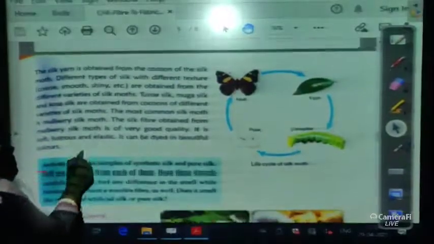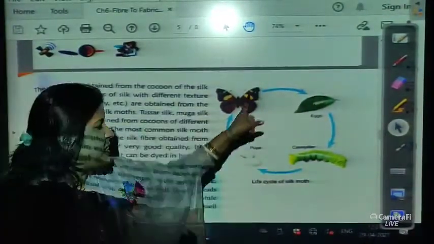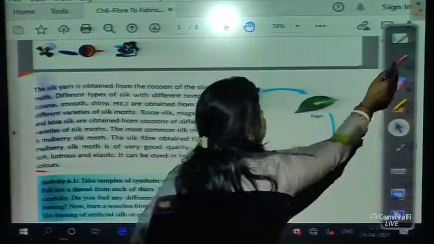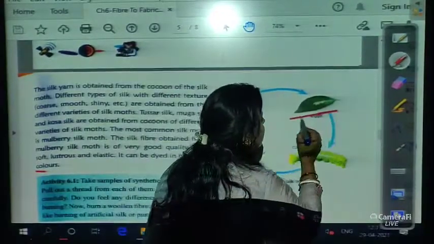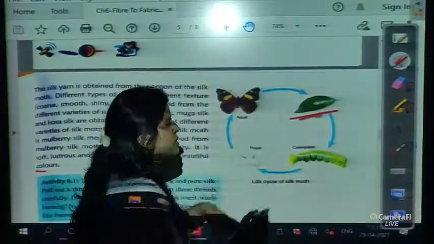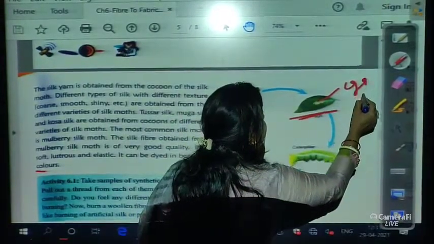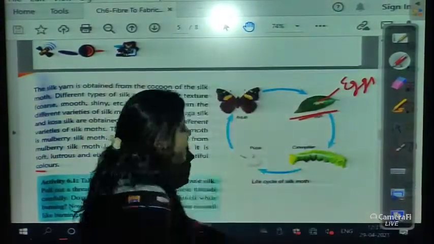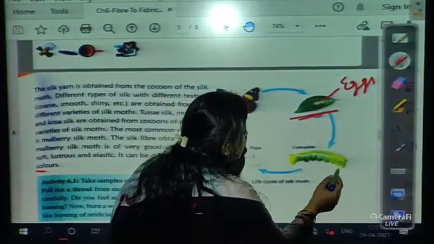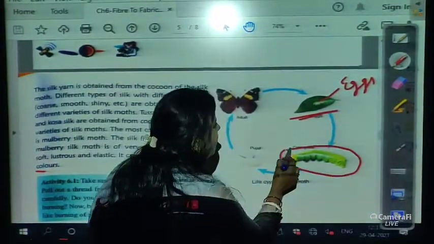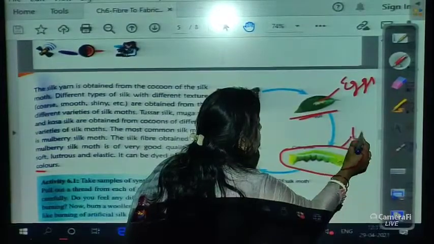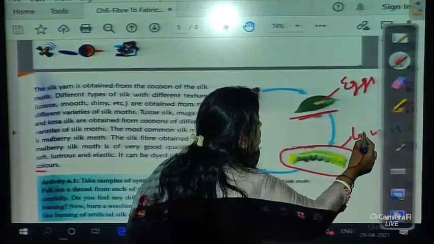Now, next, see, this is the life cycle. For example, this is the mulberry leaves, okay, and there are so many eggs. These are the eggs. When the eggs hatched, what happened? Caterpillars, larva. This is the larva, which is known as the caterpillar.